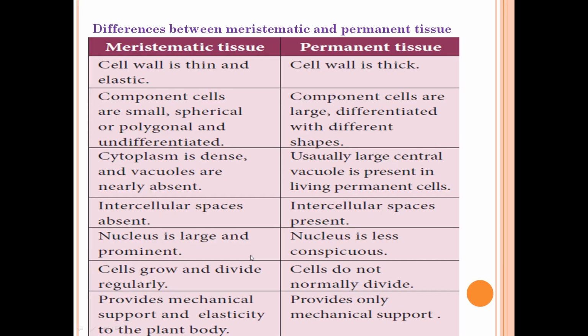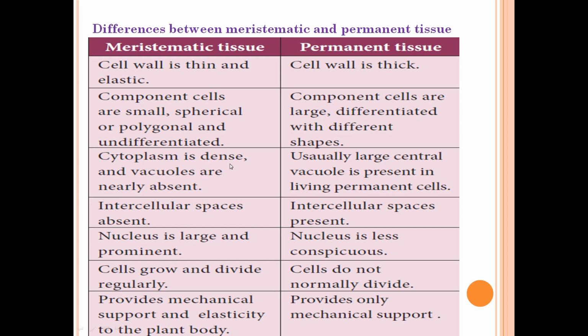Now let us learn the differences between the meristematic and permanent tissue. So meristematic and permanent tissue both are the types of plant tissue. Plant tissue is broadly classified into meristematic and permanent tissue. In the meristematic tissue, the cell wall is thin and elastic, whereas in the permanent tissue it is thick. In the meristematic tissue, the component cells are small, spherical and polygonal, and it is undifferentiated. They will not be differentiated into a particular type of cells, whereas in the case of permanent tissue the cells are large and differentiated with different shapes.